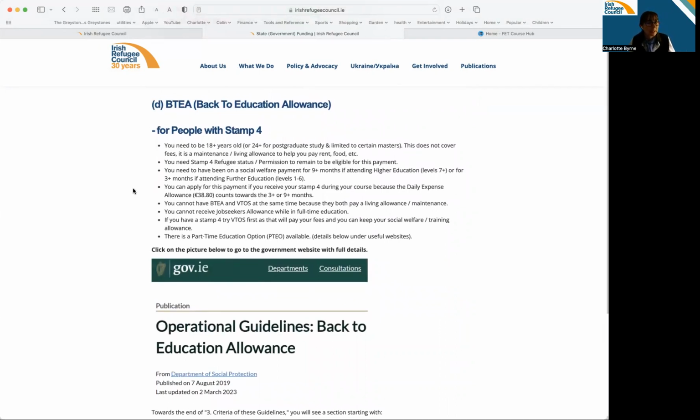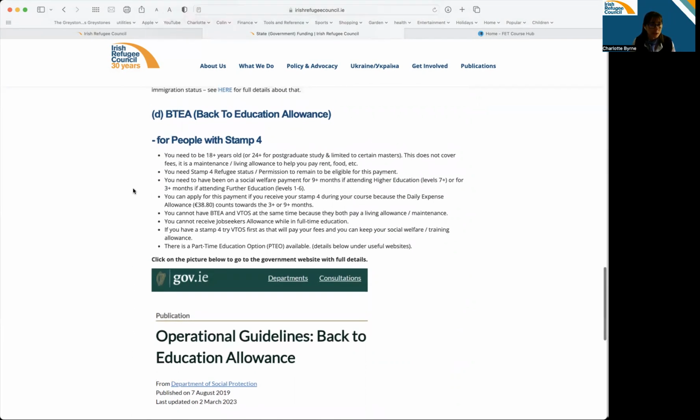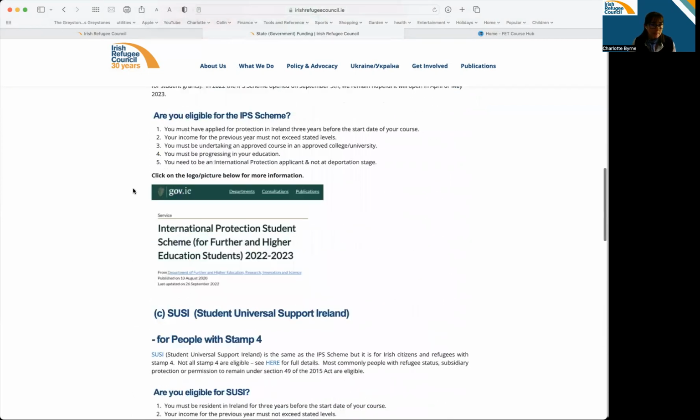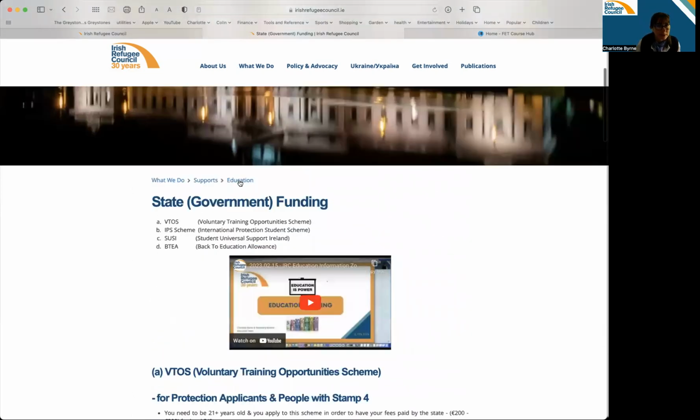And this does not pay fees. This is a maintenance grant, basically, which is generally worth more money than the maintenance grant in the SUSI. So that's state funding.